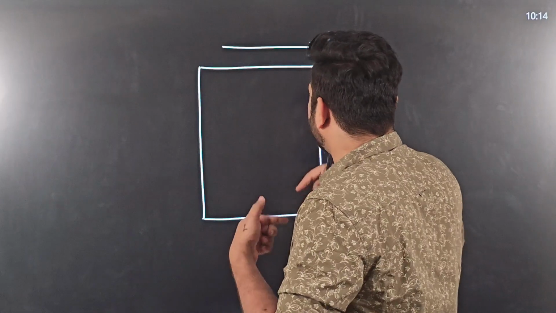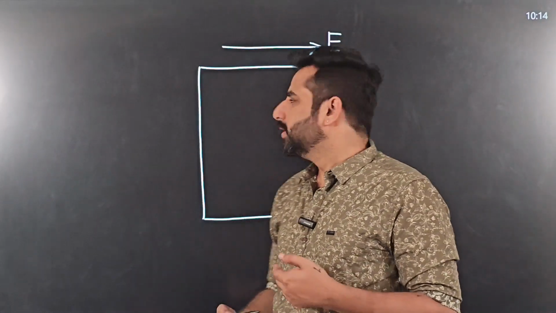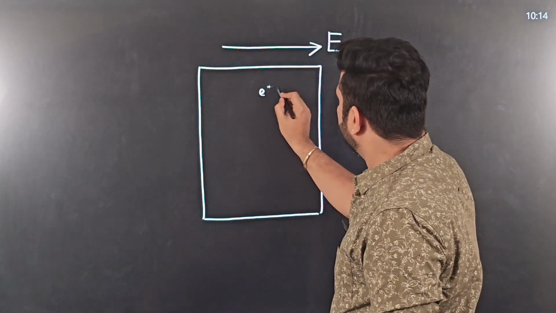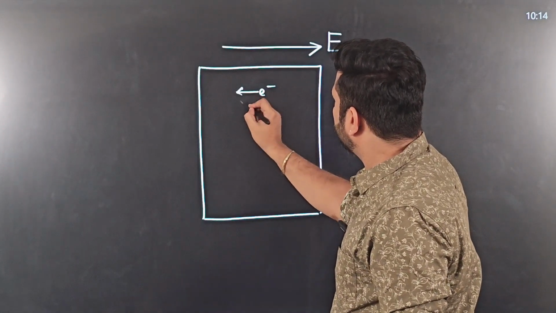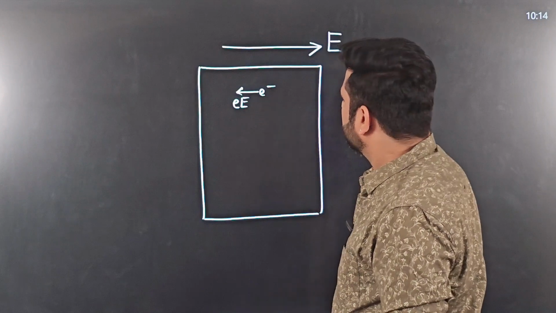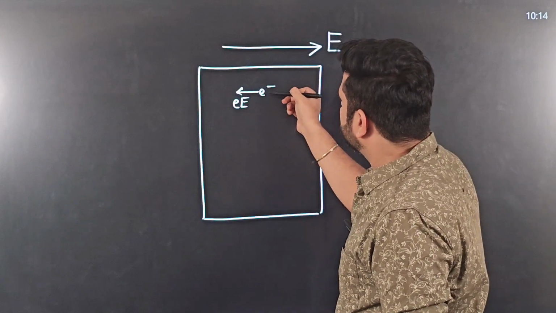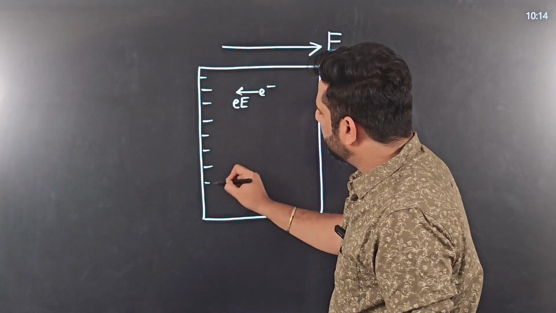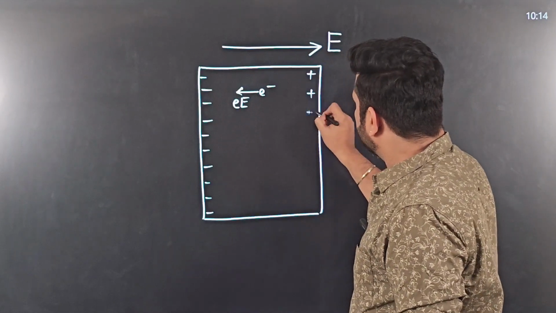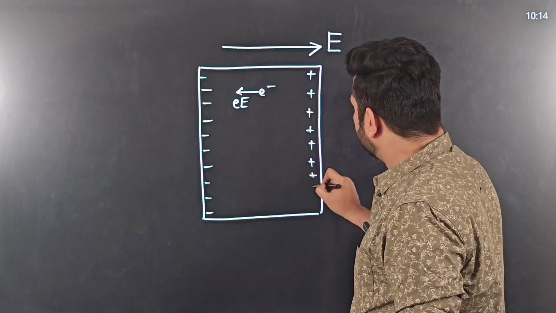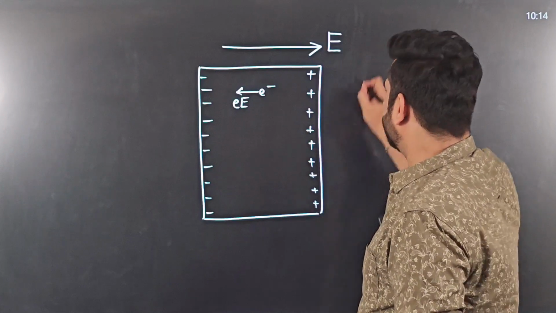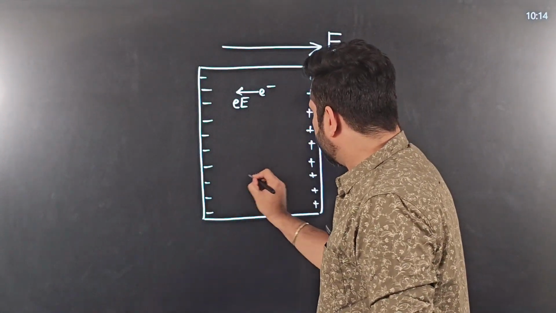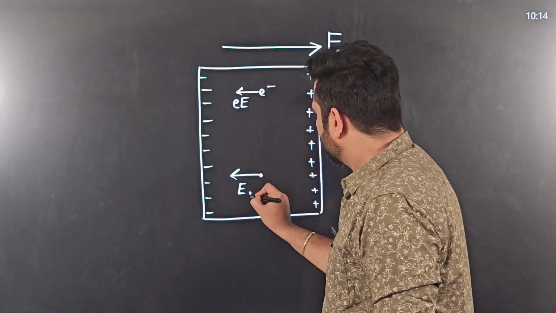Because this is a conductor, there are free charges inside it to move. If I take copper as an example, electrons are free to move. If you take any electron, it is experiencing force of e times capital E. So due to this force, the electrons can move and they accumulate at this end of the conductor, leaving the positive charges here. You can see the polarization effect developed because of the external electric field. So there is an induced electric field E_I created.